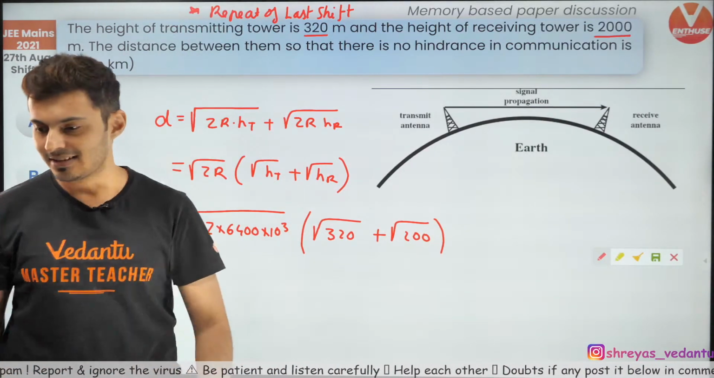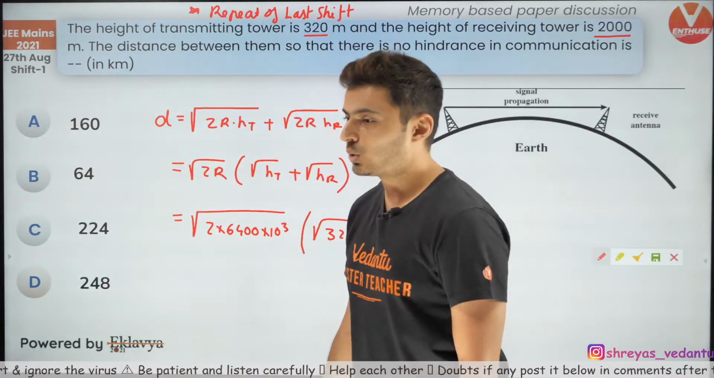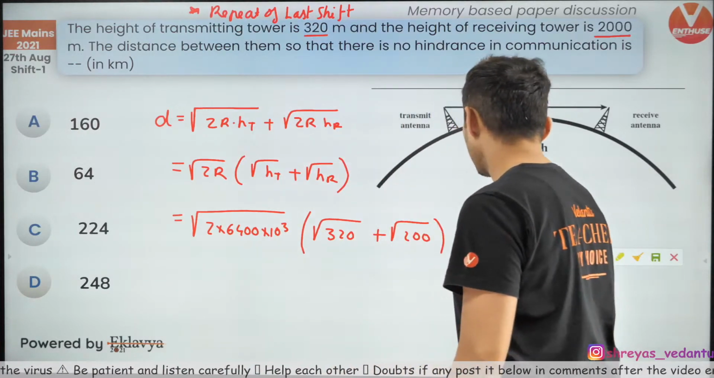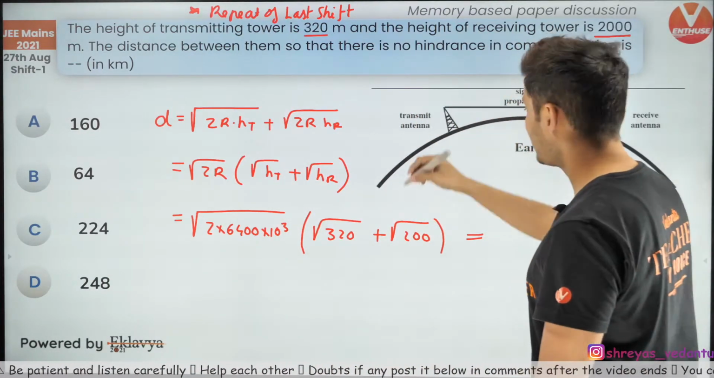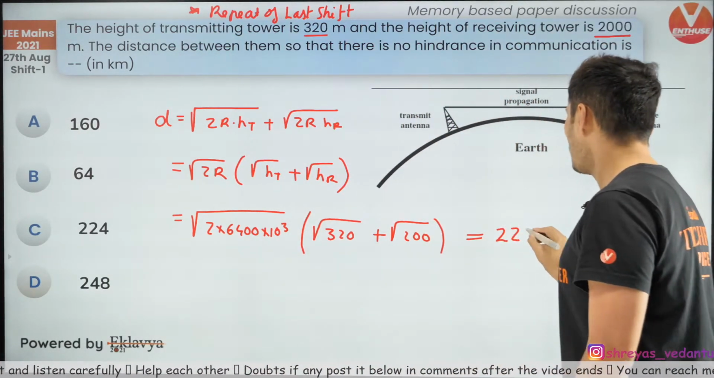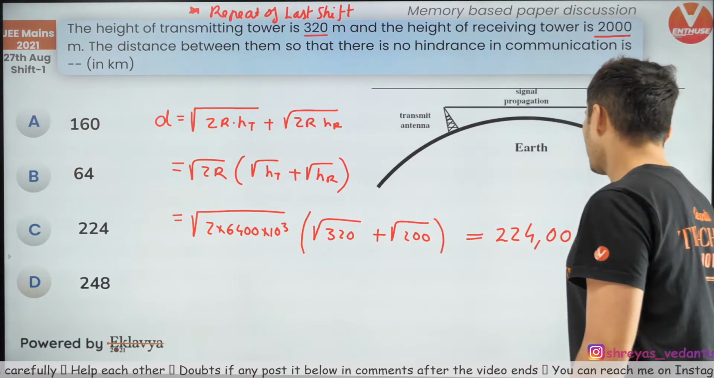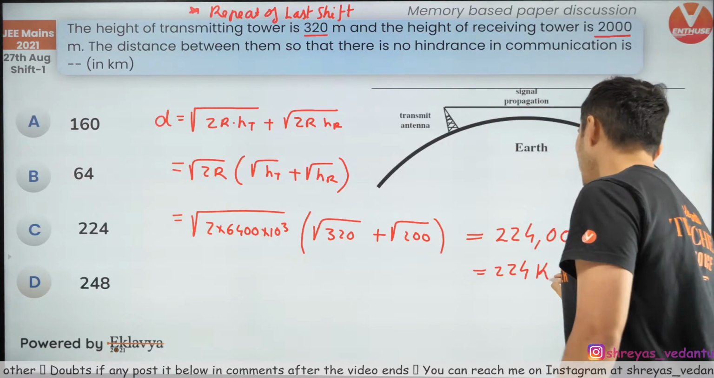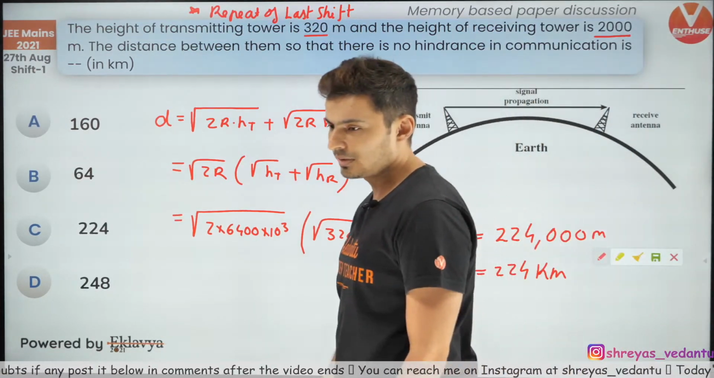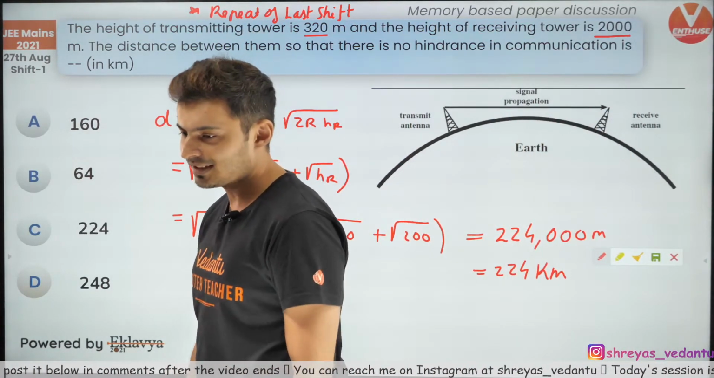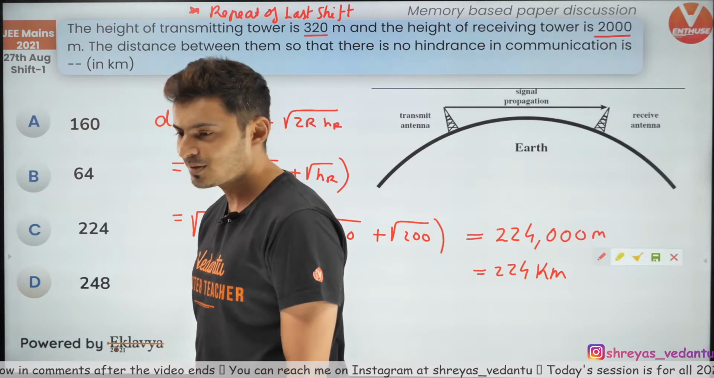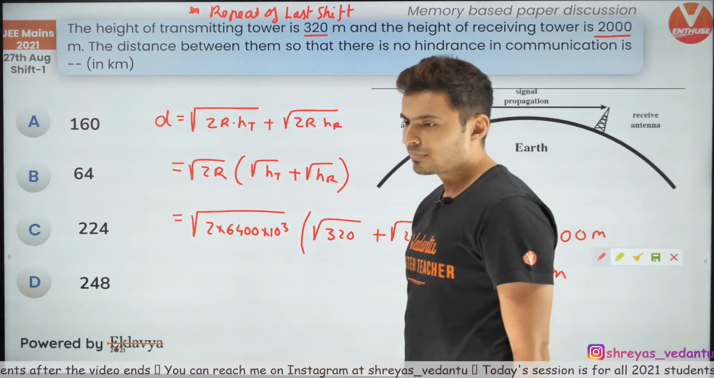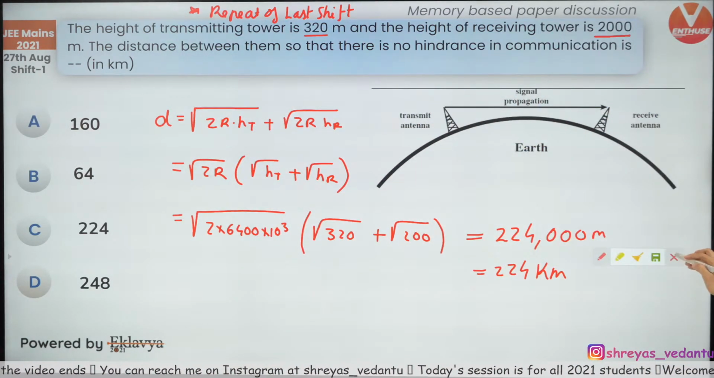What did you guys get the answer as? Mahesh is already saying 224, but I think the answer is in kilometers. Yes, so this should give you 224,000 meters, which is 224 kilometers. Excellent, very good. Yes, so they asked in kilometers. Yeah, yesterday's question. So that's all you need to do.